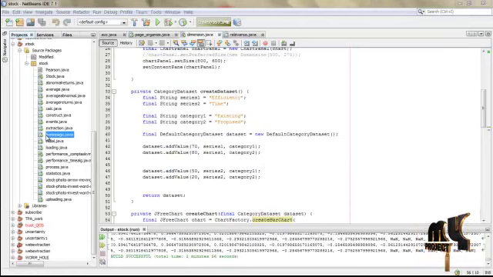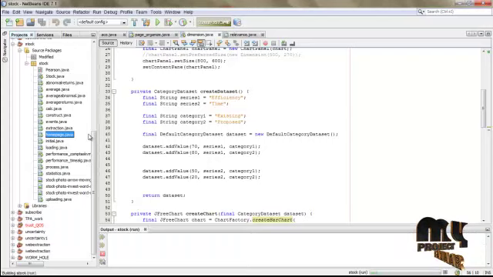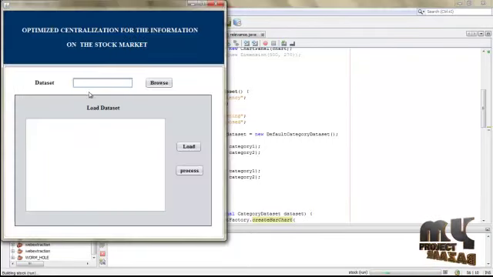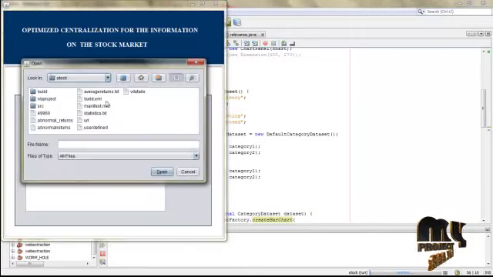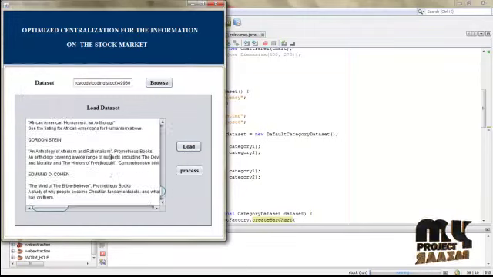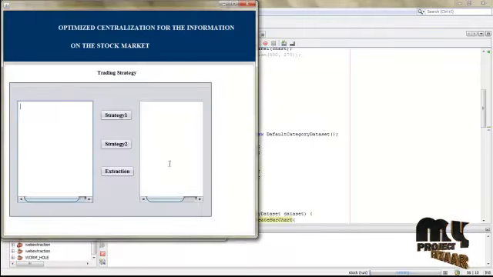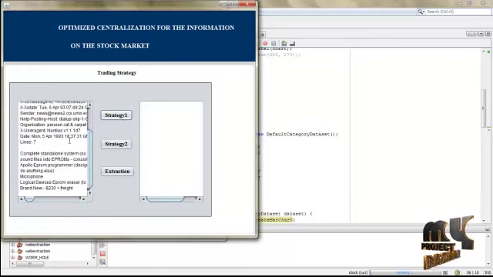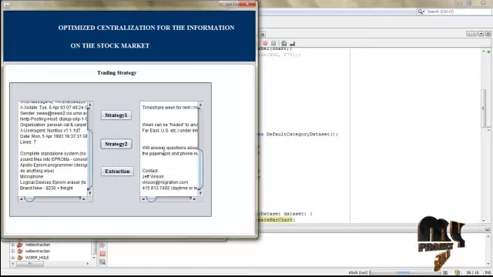Now the demo of the process. First right click the homepage.java and select run file. Select the data set. The selected data sets and their contents are viewed as like that. Then click process button, click strategies one. In this the items for the sales event. Then these are the items for the user definition who are sales on the separate sales.